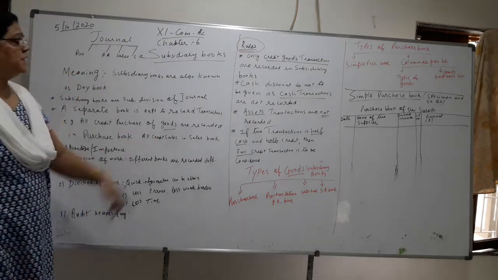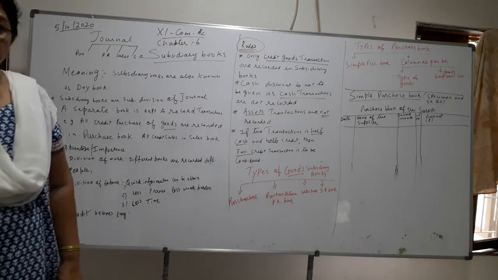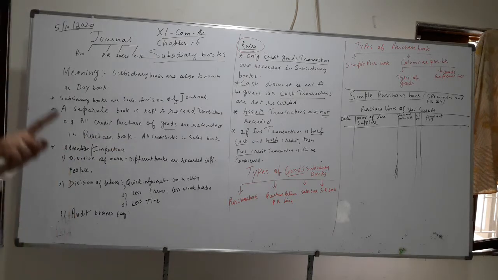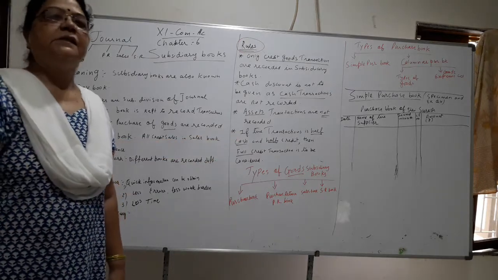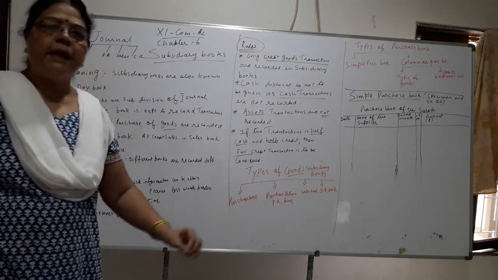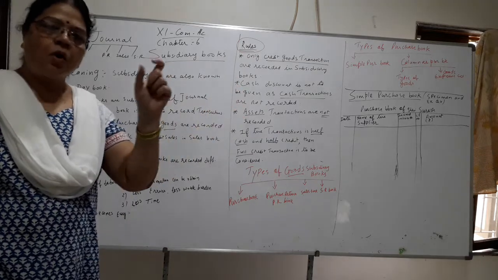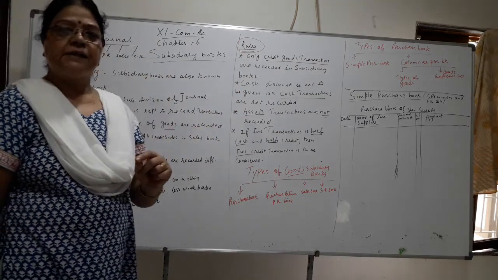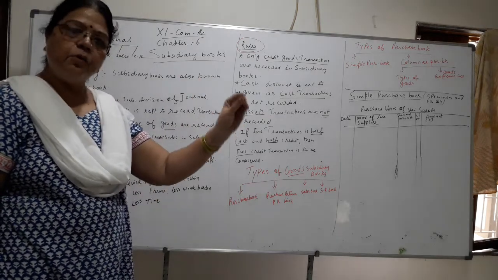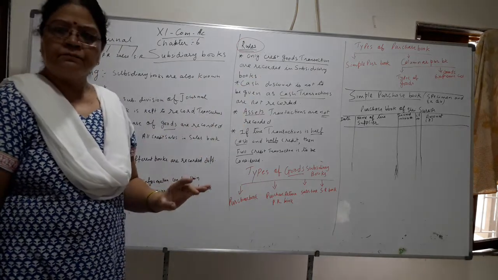All credit sales in the sales book. Purchase return in the purchase return book. Sales return in the sales return book, and many other books. So all similar transactions are recorded in one book by one person.